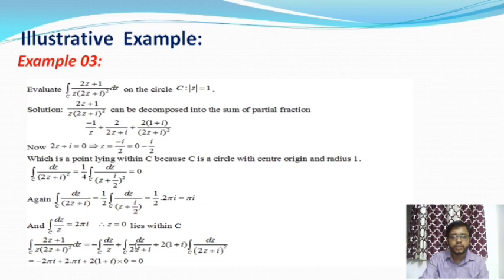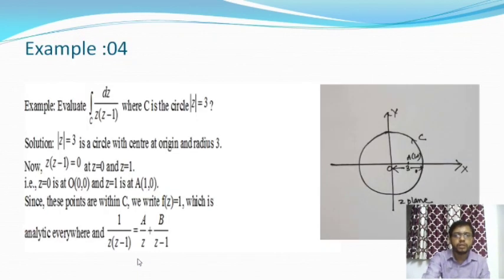The second integration is pi i, and the value of the first integration is 2 pi i. After cancelling 2 pi i and minus 2 pi i, and the third term being 0, the value of this integration should be 0.